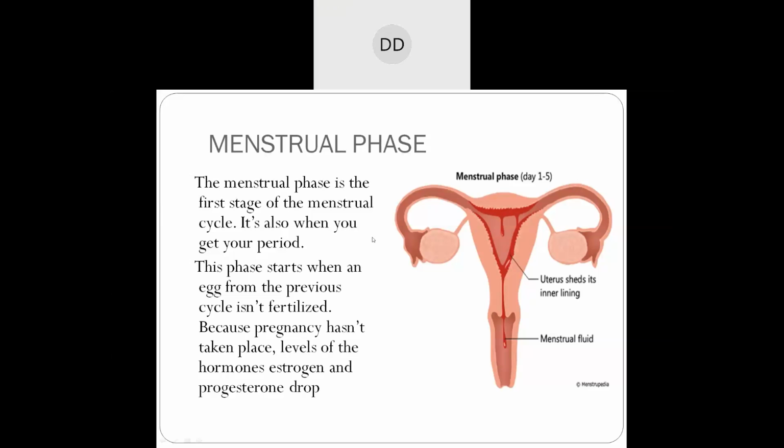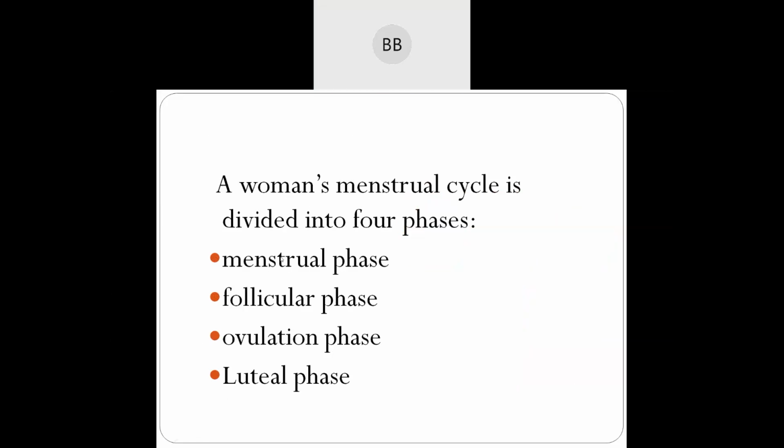Okay. So in the menstrual cycle, how many phases are there? There are four phases. Why does this menstrual cycle happen? It happens so that the egg will get fertilized. In the female, it occurs because the egg is about to be fertilized.